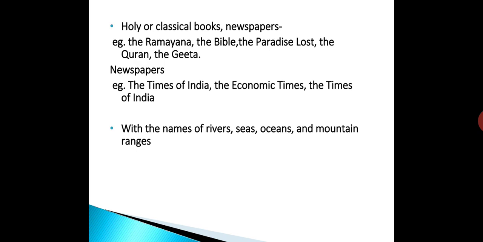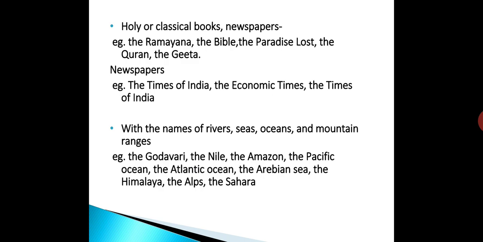Definite article the is used with the names of rivers, seas, oceans, and mountain ranges. For example, the Godavari, the Nile, the Amazon. Actually, these are the names of rivers. The Pacific Ocean, the Atlantic Ocean. These are the names of oceans. The Arabian Sea, the Himalaya, the Alps, the Sahara. These are the mountain ranges. So article the is used with the names of rivers, seas, oceans and mountain ranges.